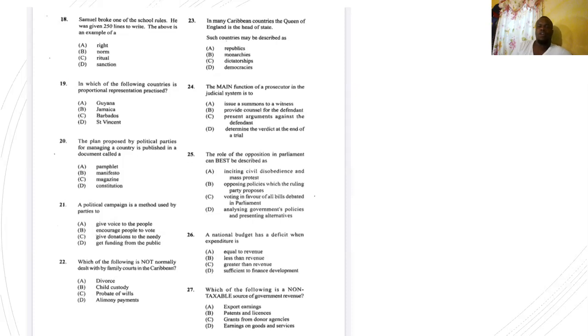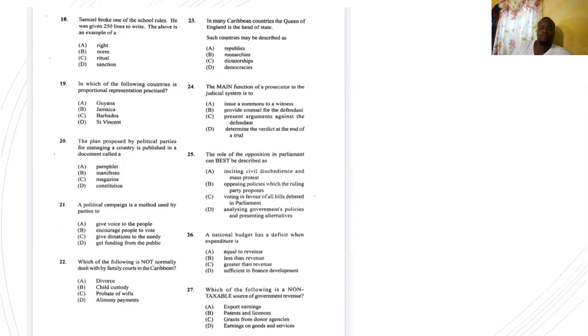26, a national budget has a deficit when expenditure is A, equal to revenue, B, less than revenue, C, greater than revenue, or D, sufficient to finance development. So the answer for 26 is C, greater than revenue. That's when we have a deficit.